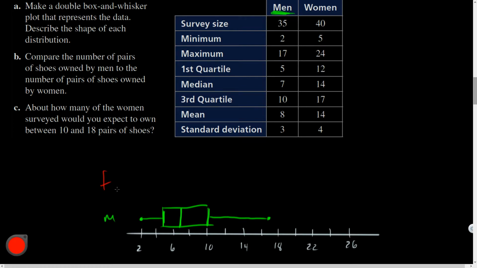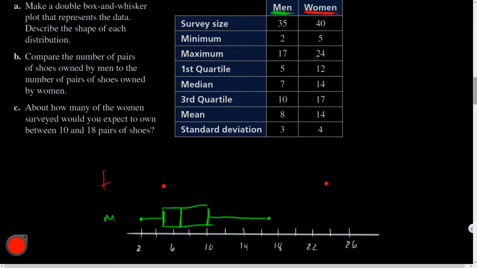Let's see, for females, the minimum was 5. For them, I'm going to put them on top of each other so that I can compare them more easily with just a single number line. So 5, the maximum was 24.